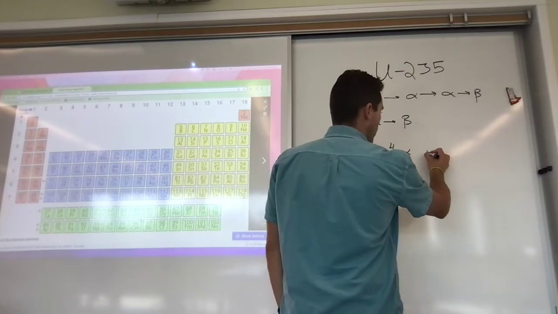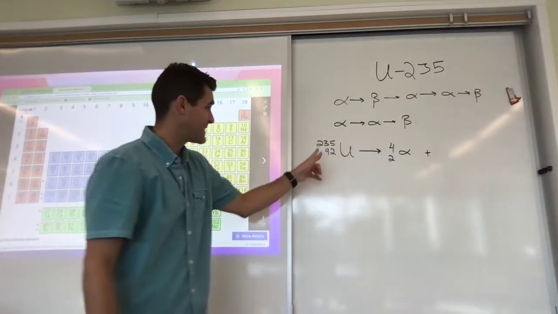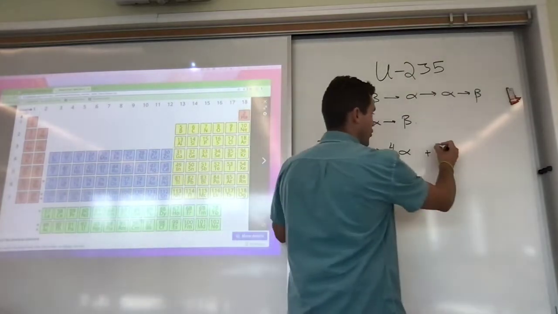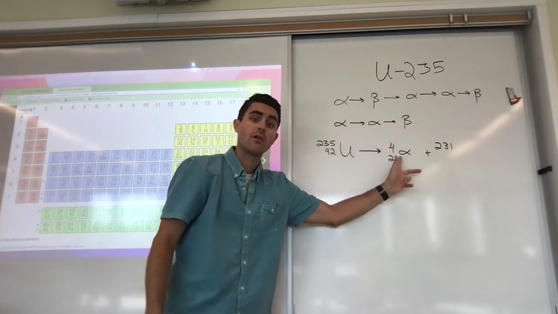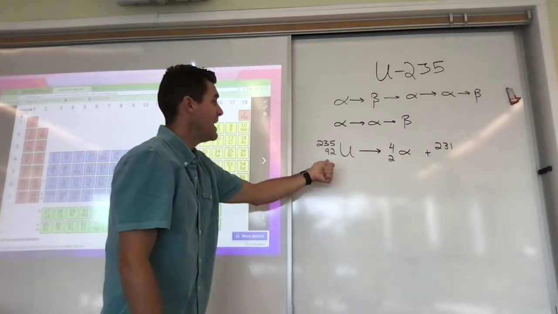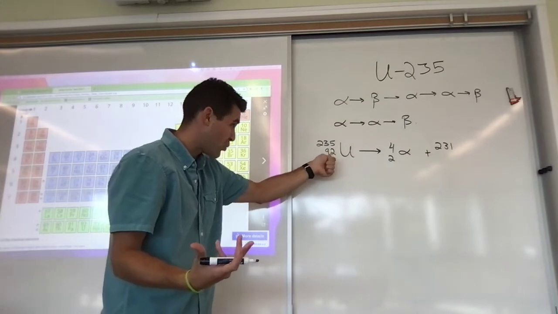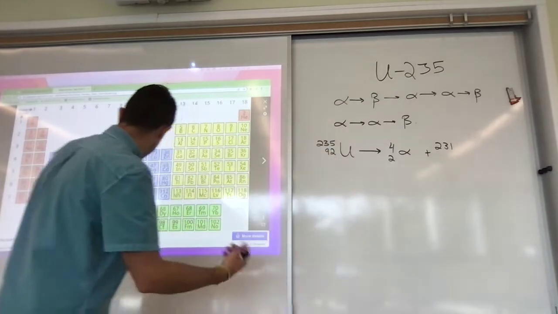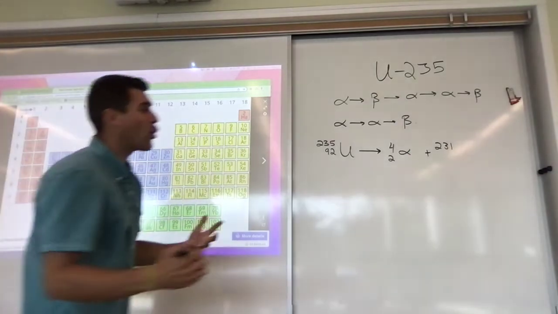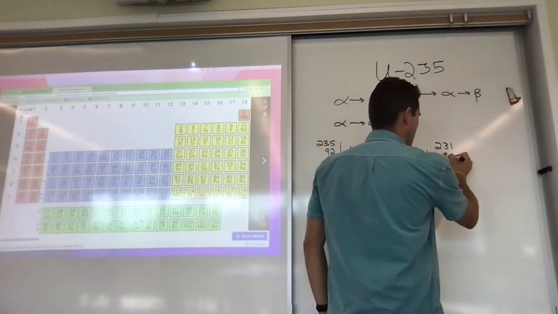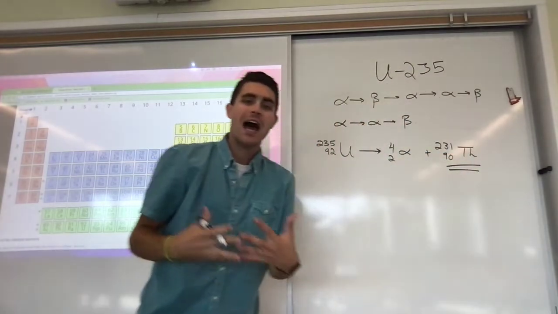So what's left over is going to be an isotope or a nucleus that contains a mass of 231 atomic mass units. Why? Because 4 of them are tied up in this alpha particle. And then the new identity of my element is no longer uranium. It's uranium minus 2 protons. And if I come over here, uranium is 92. Element 90 is thorium. So I'm left with element number 90, thorium. And this is my new isotope.